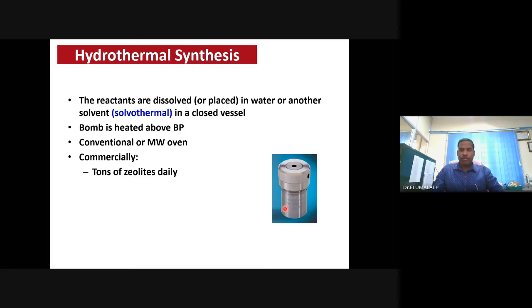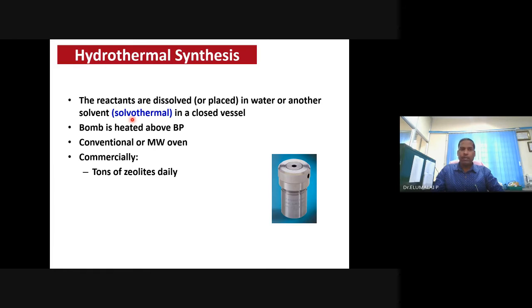If we use water, the process is known as hydrothermal. If we use alcohol, can we call it a hydrothermal process? No, because hydrothermal refers to water as the medium for the reaction. But instead of water, here we are using ethanol. It's not water, it is alcohol.